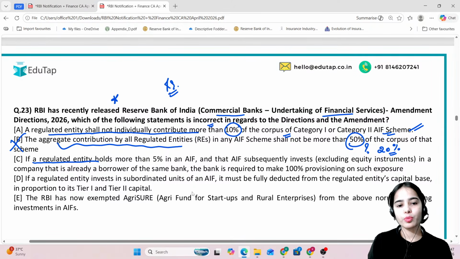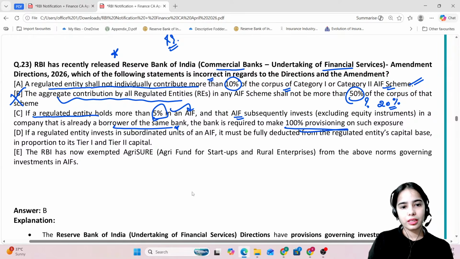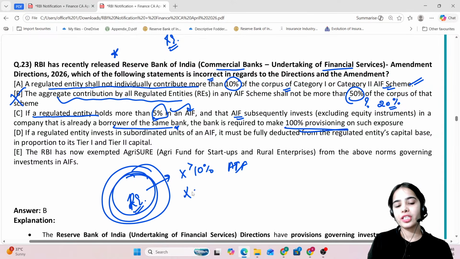If a regulated entity holds more than 5% in the alternative investment fund and the alternative investment fund is investing in the borrowing entity of the same bank, then the bank has to maintain the provisions of 100%. Okay, so this is the idea that, for the regulated entities, banks, NBFCs, there are certain rules and regulations that individually they cannot invest more than 10% in an alternative investment fund, and in aggregate they cannot invest more than 20% in the alternative investment fund scheme.